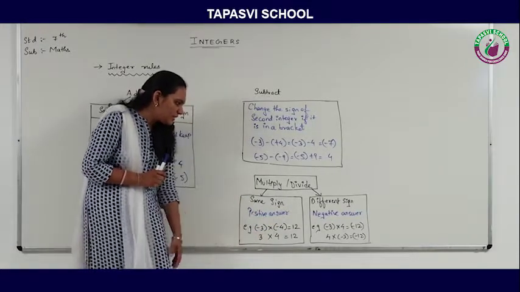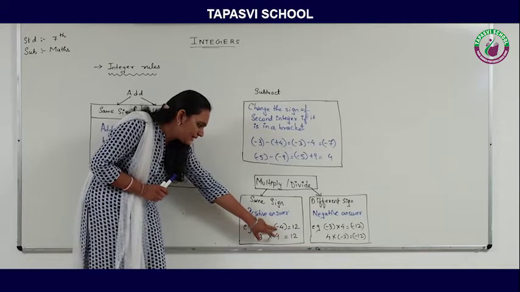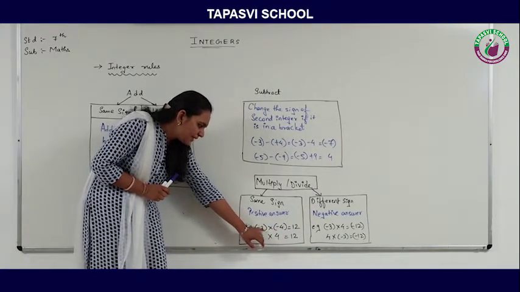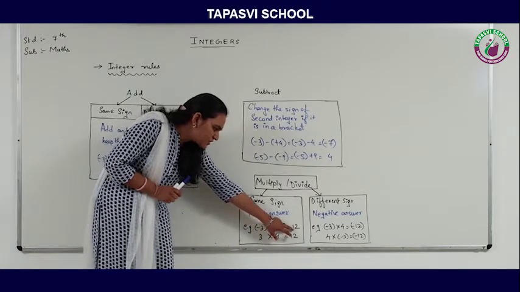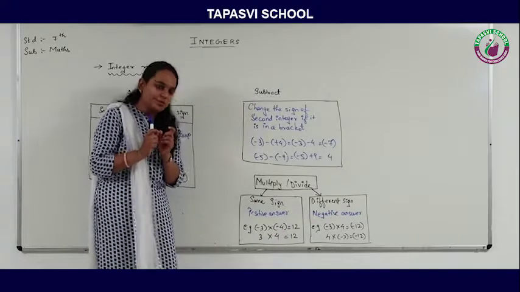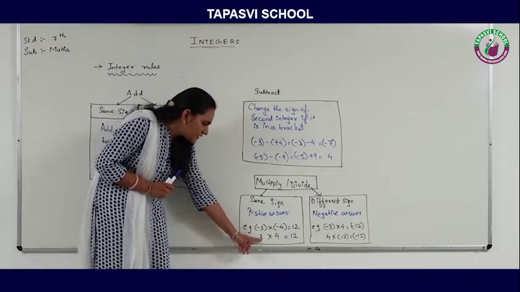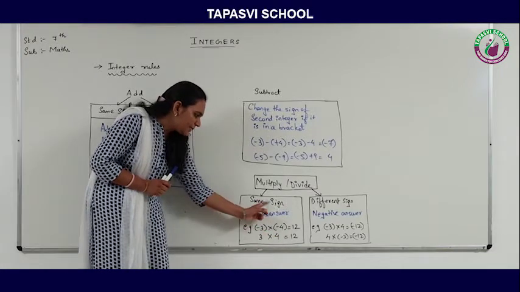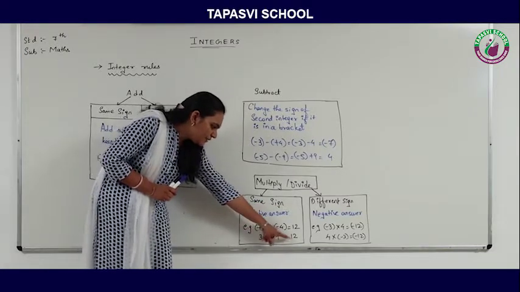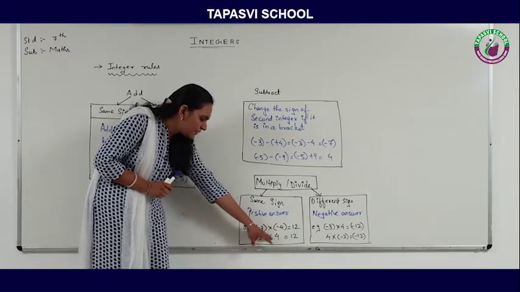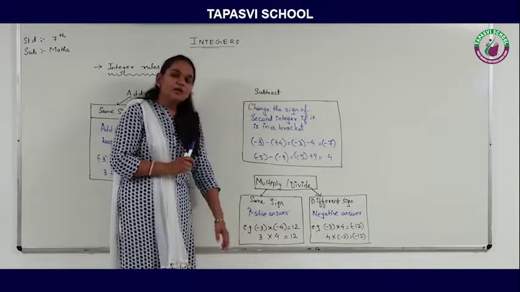Now if both are having the same sign, then what are we supposed to do? We need to multiply first. 3 and 4 becomes 12 and minus minus will become plus. So the answer will be positive. If we see the second case, 3 and 4 both are positive numbers, right? So same sign. So 3 and 4 multiplication answer will be 12, and again both are having the positive sign, so the answer will be positive.